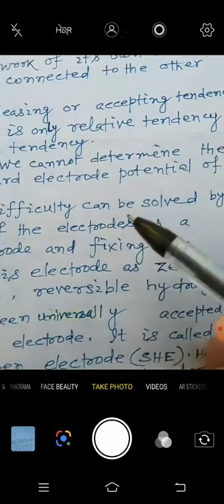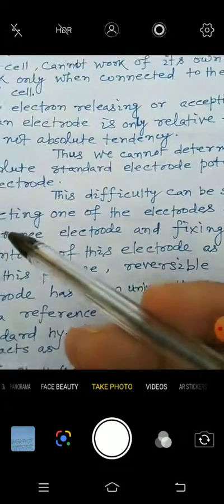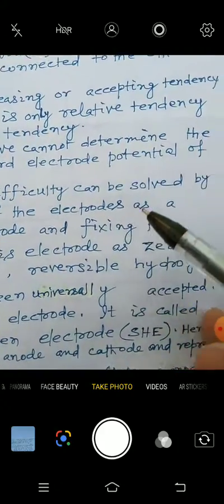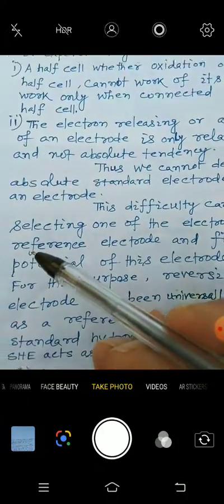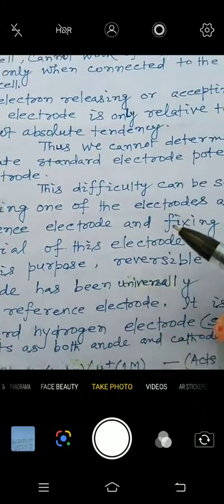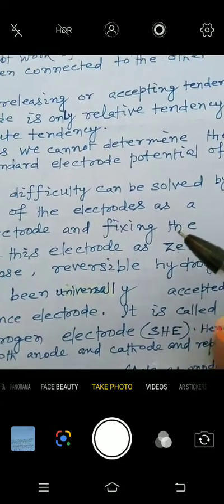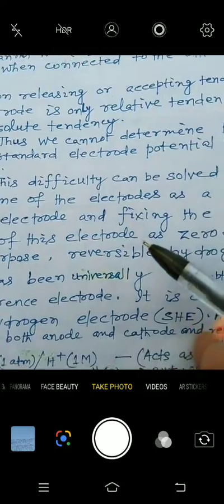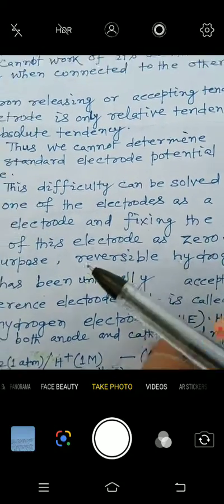This difficulty can be solved by selecting one of the electrodes as a reference electrode and fixing the potential of this electrode as 0.